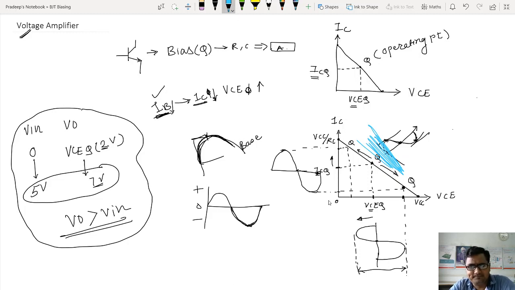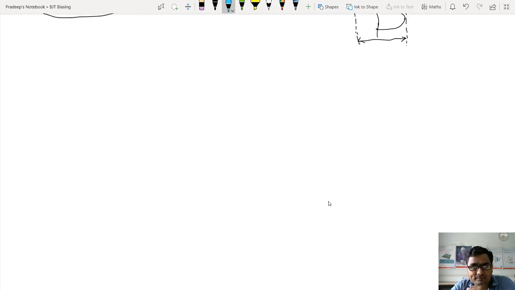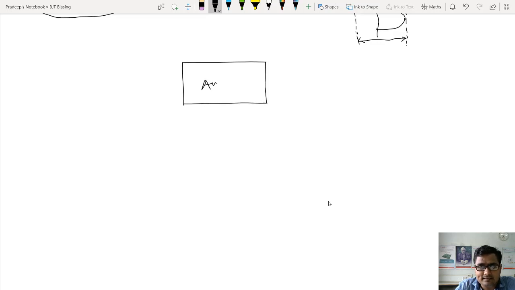Now let us enter into the actual amplification block. Let me change the pen. Now let's treat the amplifier as a box, because I don't know what is inside. I will treat the amplifier as a box. Look at this, this is the amplifier. Now, as it is an amplifier, you have a nice background of two-port network. You have studied two-port network in network analysis, or maybe linear circuits.